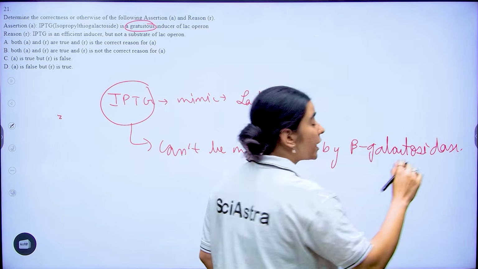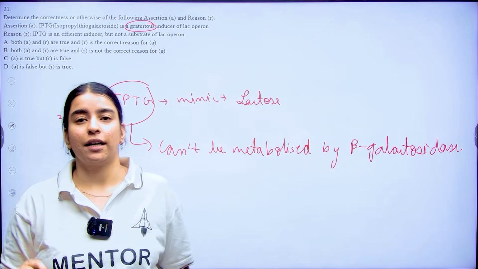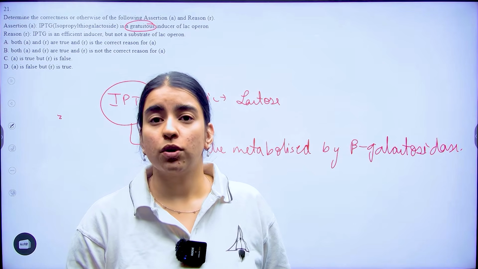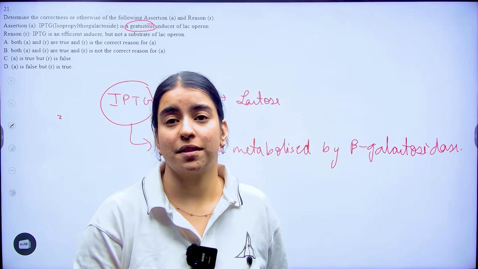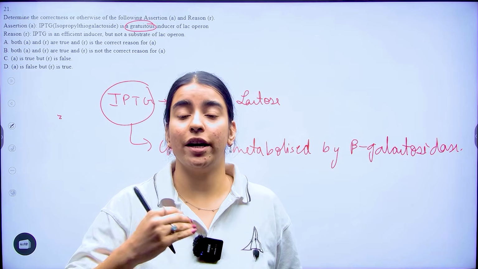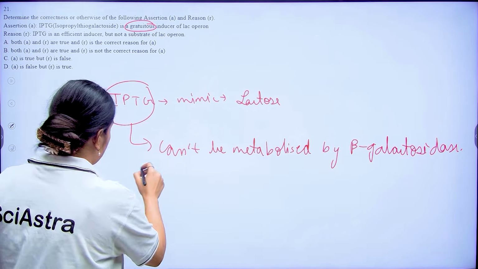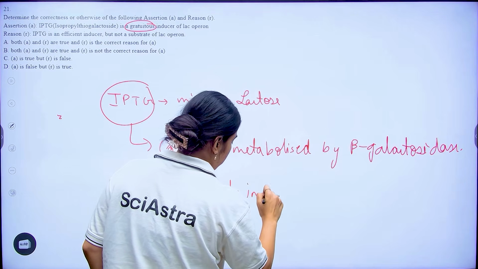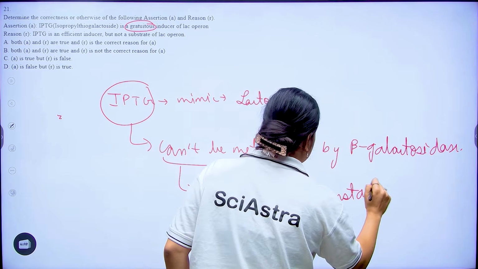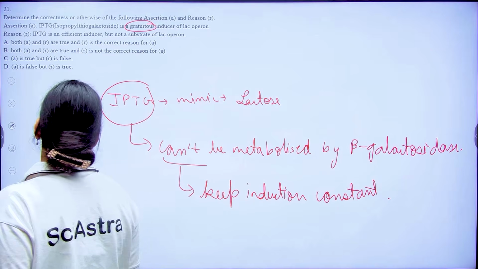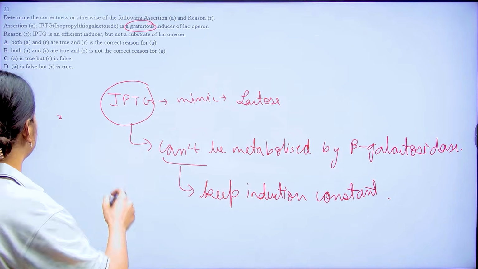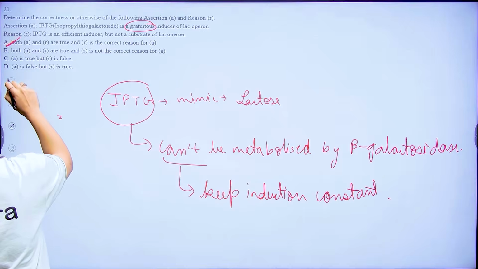Because of this, it is going to remain present and it will keep my induction constant, right? So here my assertion and reasoning both are going to be correct. So here my option A is correct.